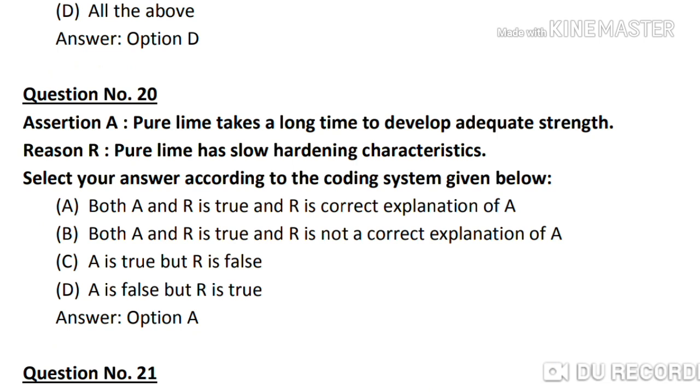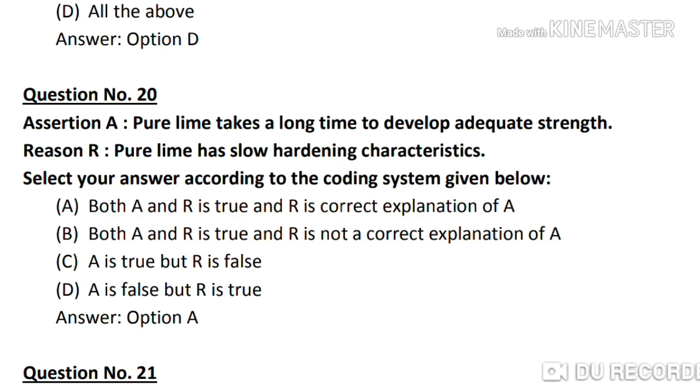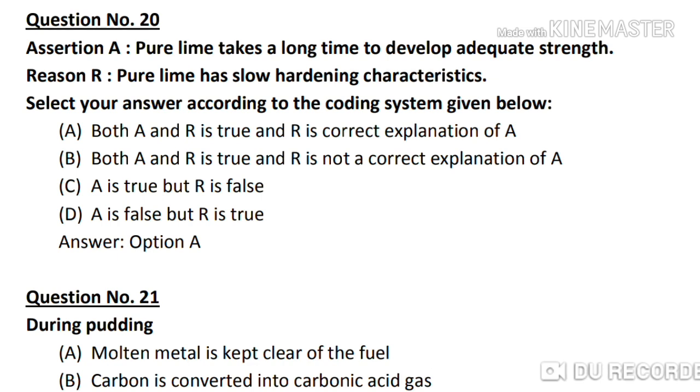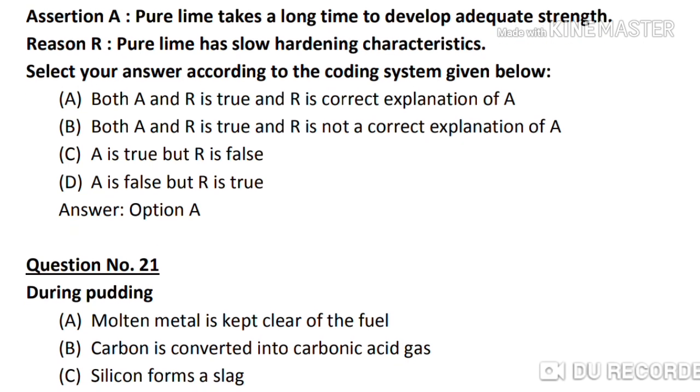Question number 20. Assertion A, pure lime takes a long time to develop adequate strength. Reason R, pure lime has slow hardening characteristic. Select your answer according to the coding system given below. Option A, both A and R are true and R is the correct explanation of A. Option B, both A and R are true and R is not a correct explanation of A. Option C, A is true but R is false. Option D, A is false but R is true. The correct answer is option A.